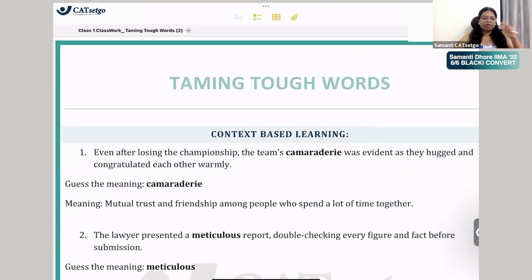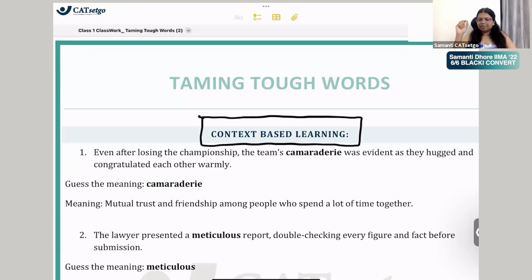Okay, so first and foremost, we will learn the first tool, which is my favorite tool. It's called context-based learning. ठीक है, कि tough words को context-wise कैसे decode किया जाता है. We might not know the meaning of a word, but what we know is the sentence in which it is used. And this is not a CET exam जहाँ पे तुम्हें word का directly meaning को भी guess करने बोलेंगे.